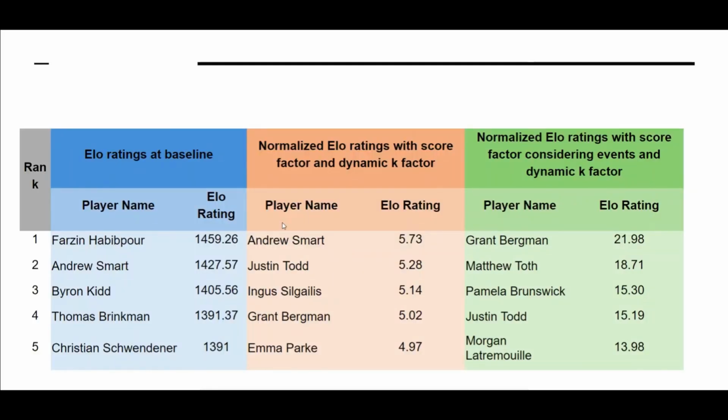The data was acquired by scraping the Club Locker site, pre-processed and modeled into a database. We then went on to build three versions of our ELO systems. A baseline version, initializing a player with 1200 points as their ELO. The second, adding a score factor and dynamic K that aims to normalize the ELO curve. The final one, adding different weights for the type of event, tournament, league, or championships.